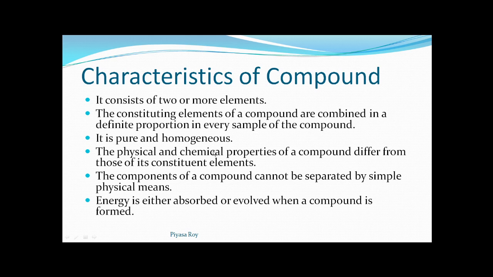The physical and chemical properties of a compound differ from those of its constituent elements. So the constituent elements have different physical and chemical properties than that of its compound. So when we will get the compound from two or more elements, the compound's chemical and physical properties will be totally different from that of its constituent elements.